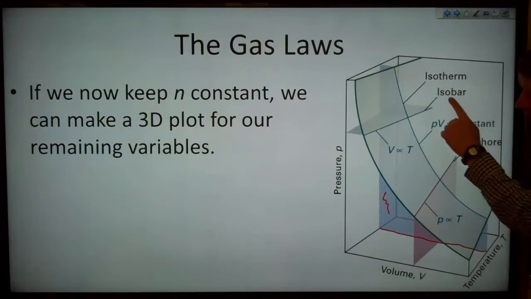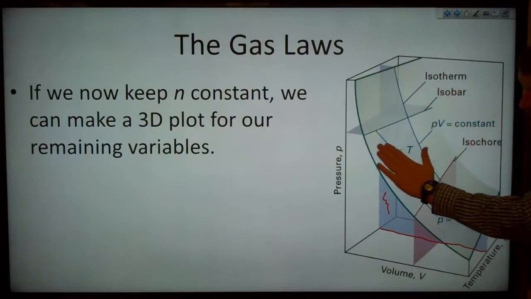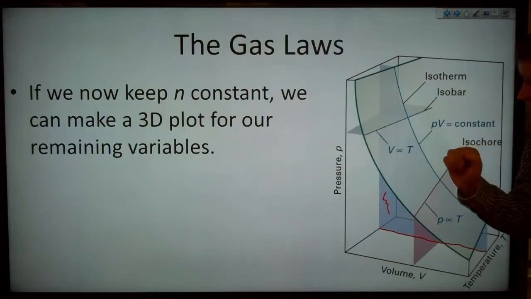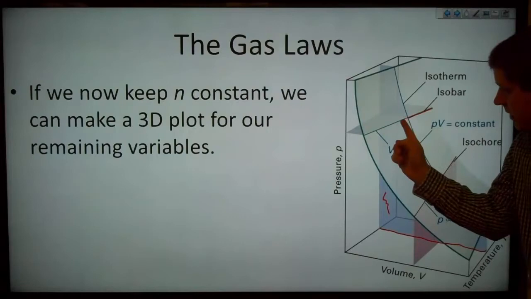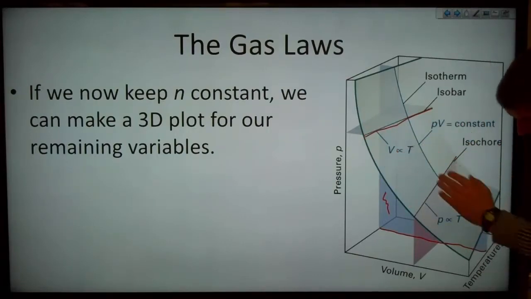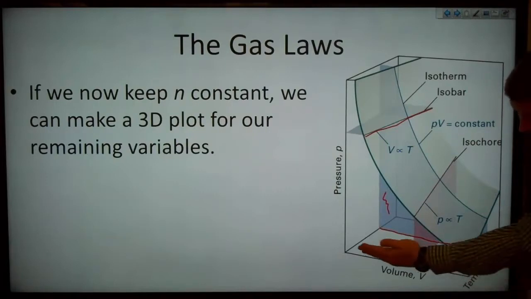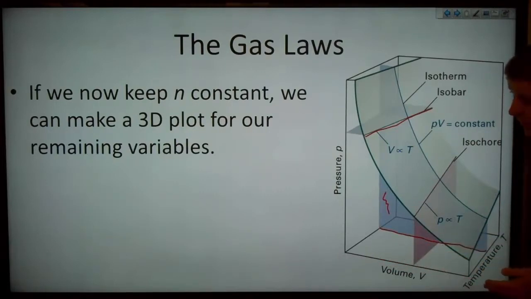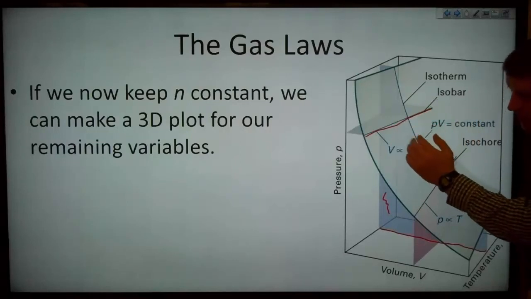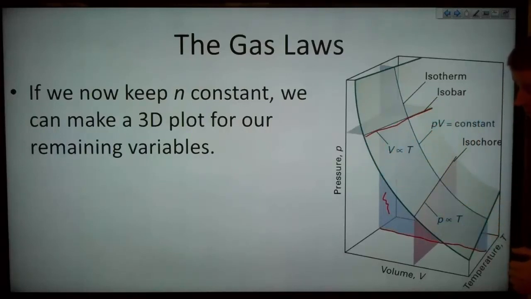We can look at an isobar, where we're keeping the pressure constant, and now we have a plane this direction, and we're looking at this curve there. That's our isobar, where now we're varying the temperature and the volume. And you can see that as the temperature decreases, the volume decreases.